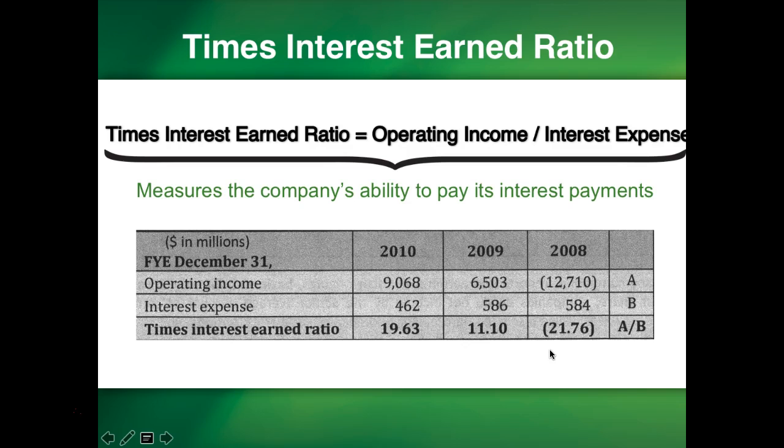Times interest earned ratio is computed as operating income divided by interest expense. The ratio measures the company's ability to pay its interest payments. As a benchmark, you can use 4 or more as a favorable ratio. For McMoRan, the times interest earned in 2010 was 19.63. Based on our benchmark, this is a very good ratio, and it's a definite improvement over the last 2 years.